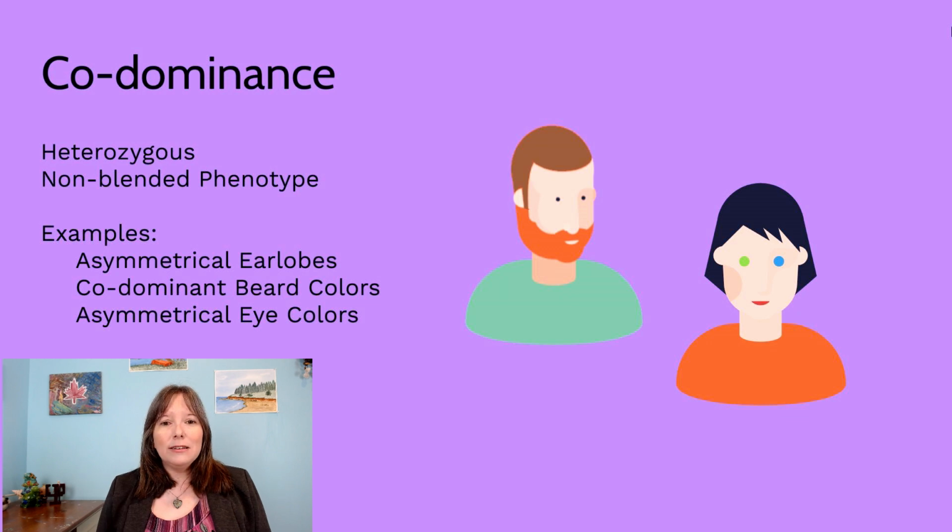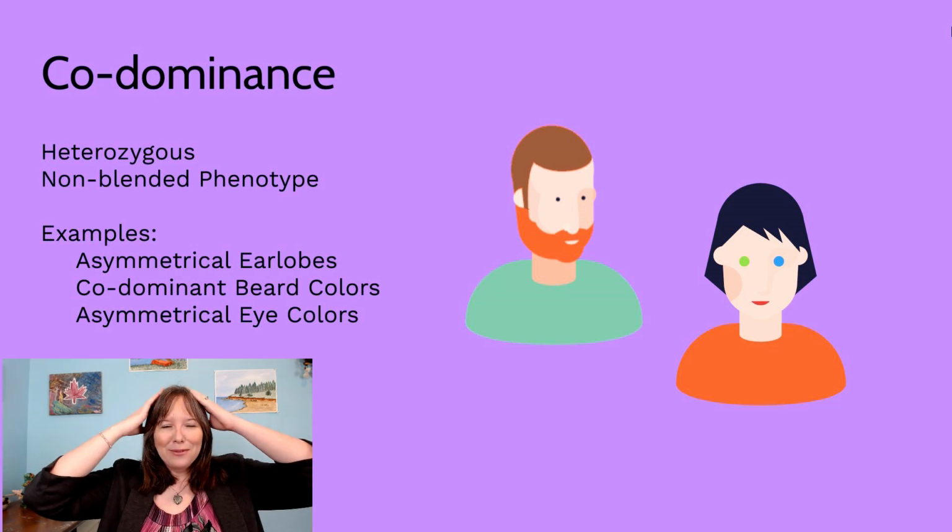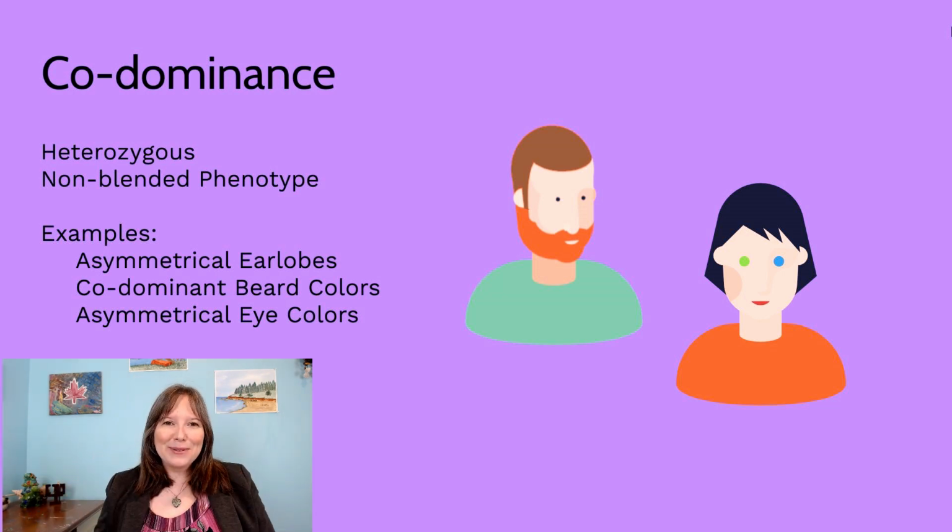We may also see this in individuals who have one hair color on the top of their head and another hair color on their beard. We tend to see a lot of men of Irish descent with this phenomenon, where their hair on the top of their head is brown, but then their beards grow in red. So that could be codominance.